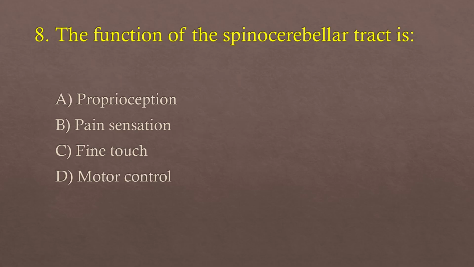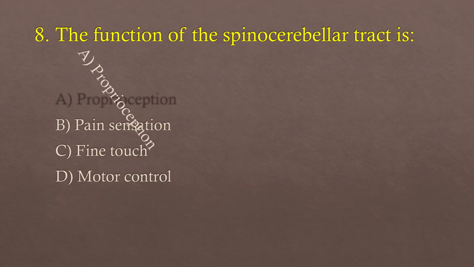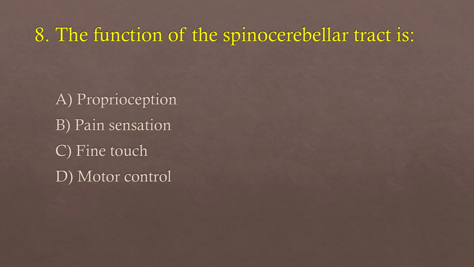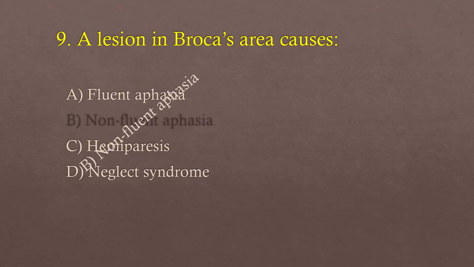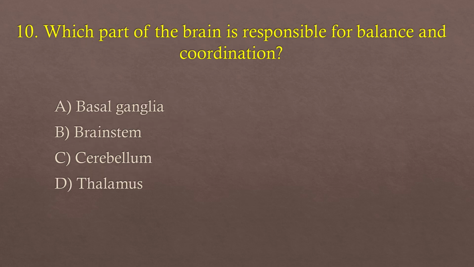Number 8. The function of spinocerebellar tract is A. Proprioception, B. Pain sensation, C. Fine touch, D. Motor control. And the answer is A. Proprioception. Number 9. A lesion in Broca's area causes A. Fluent aphasia, B. Non-fluent aphasia, C. Hemiparesis, D. Neglect syndrome. So the answer is B. Non-fluent aphasia. Number 10. Which part of the brain is responsible for balance and coordination? A. Basal ganglia, B. Brainstem, C. Cerebellum, D. Thalamus. So the answer is option number C.